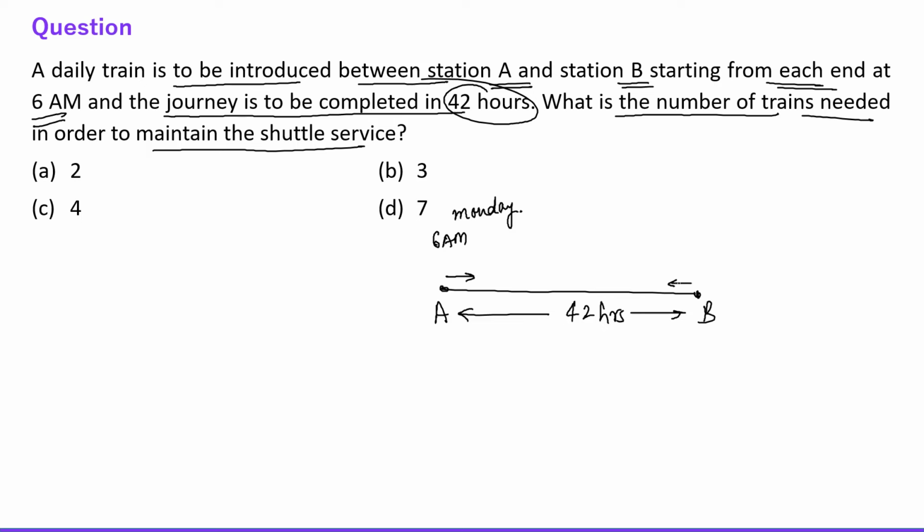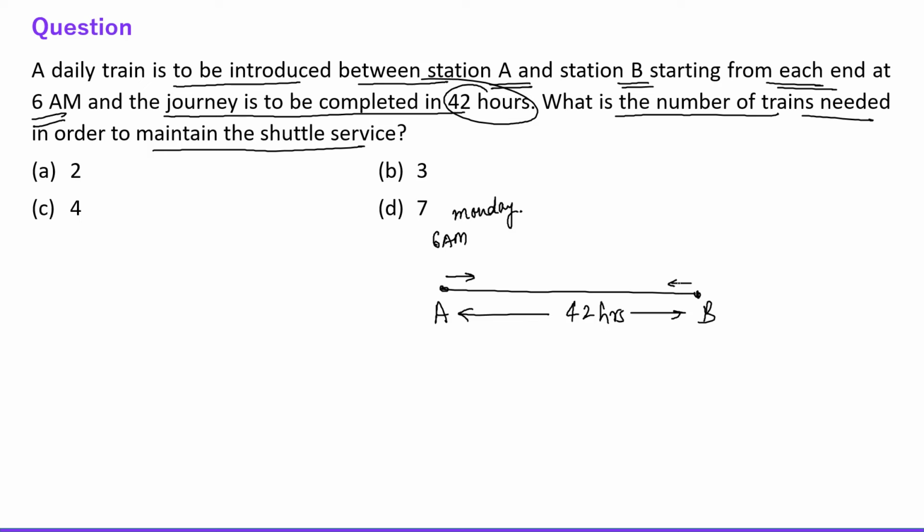they are traveling towards each other, right? So from Monday at 6 AM, one train is starting from A, another train is starting from B. But after the completion of 24 hours, they won't be reaching their respective destination. Why? Because they are taking 42 hours to complete the journey, right? So obviously on Tuesday, we need to start two more trains, one from station A, another from station B, right? Because they are taking 42 hours to complete the journey. Fine. So obviously before 2 days, they will be completing their journey.